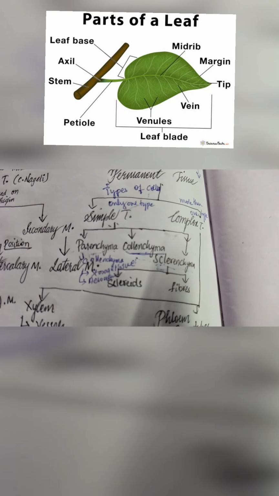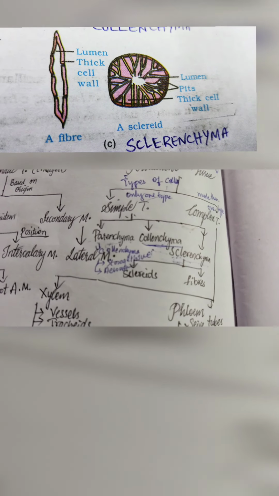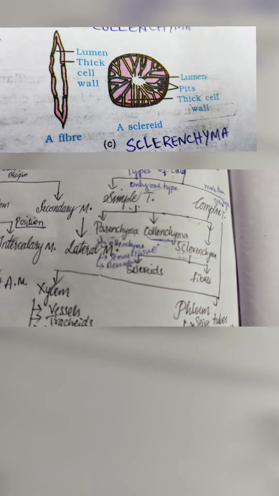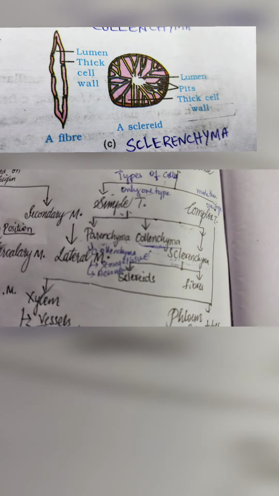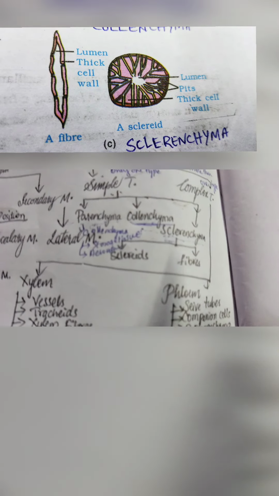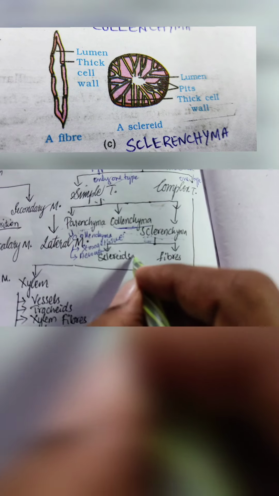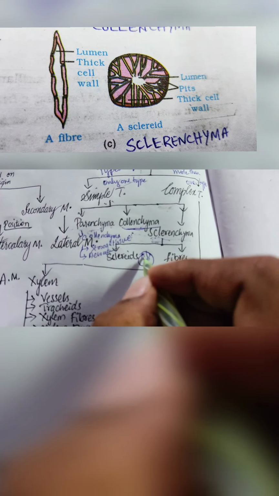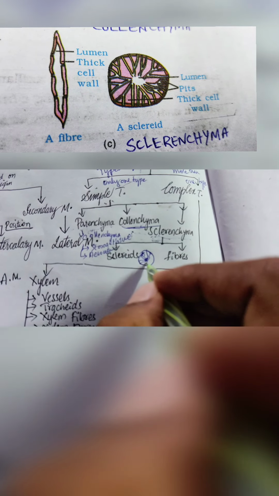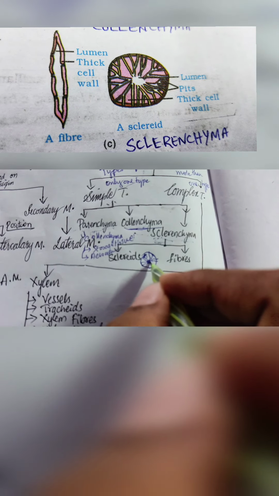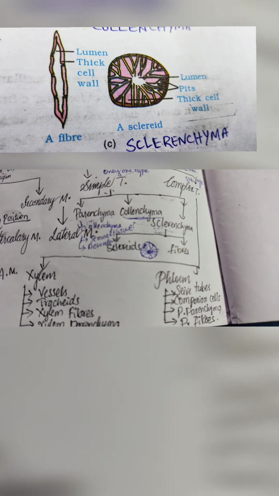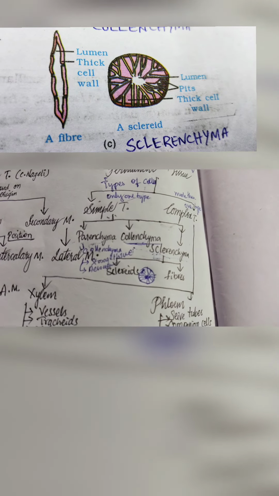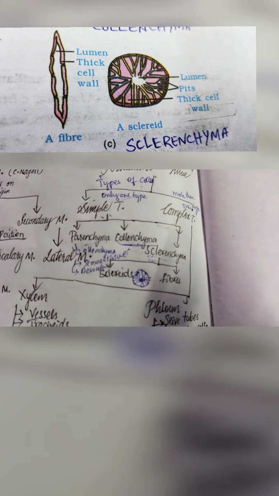In the simple tissue, sclerenchyma is the dead tissue consisting of lignified cell walls. This thing needs to be remembered. The sclerenchyma is further divided into two types, sclereids and fibers. Sclereids, as you know, we see in the cell wall, the nut of almond. It is providing that stability, that mechanical tissue we can say, sclerenchyma.